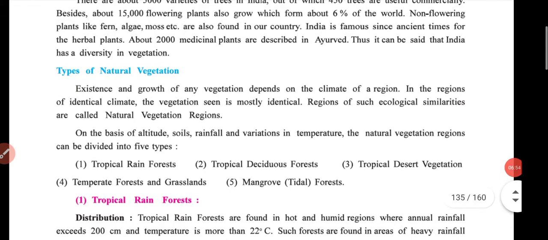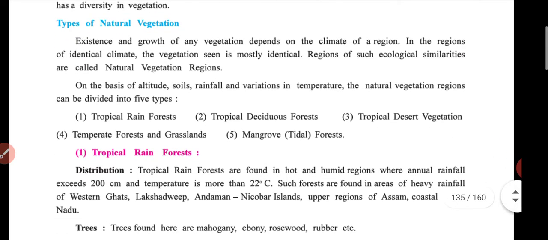Then, types of natural vegetation. Here the important points come. Existence and growth of any vegetation depends on the climate of a region. In a region of identical climate, the vegetation seen is mostly identical.